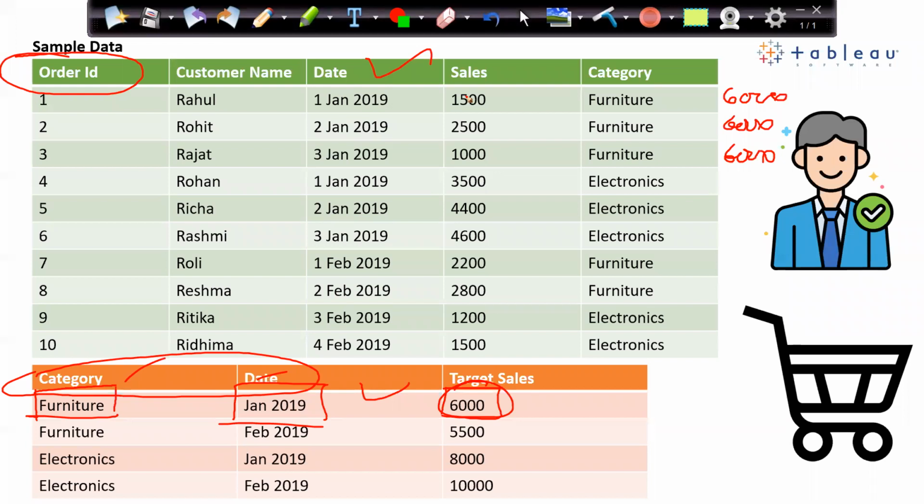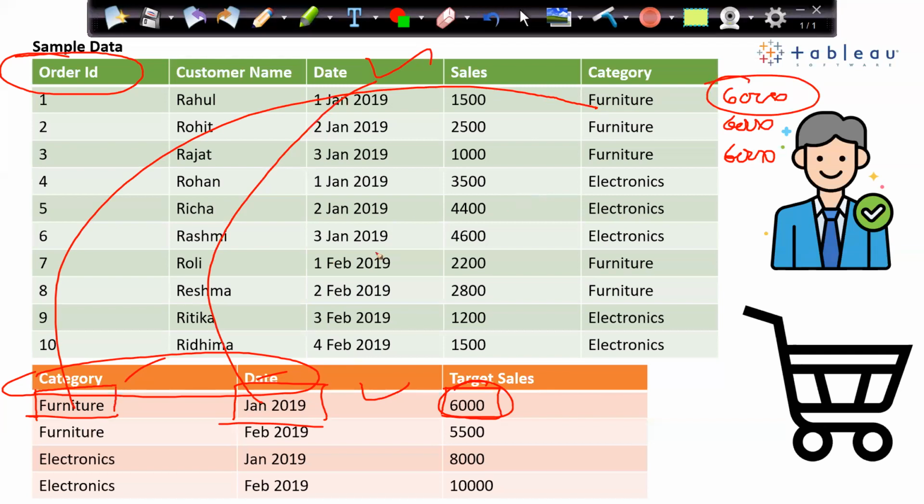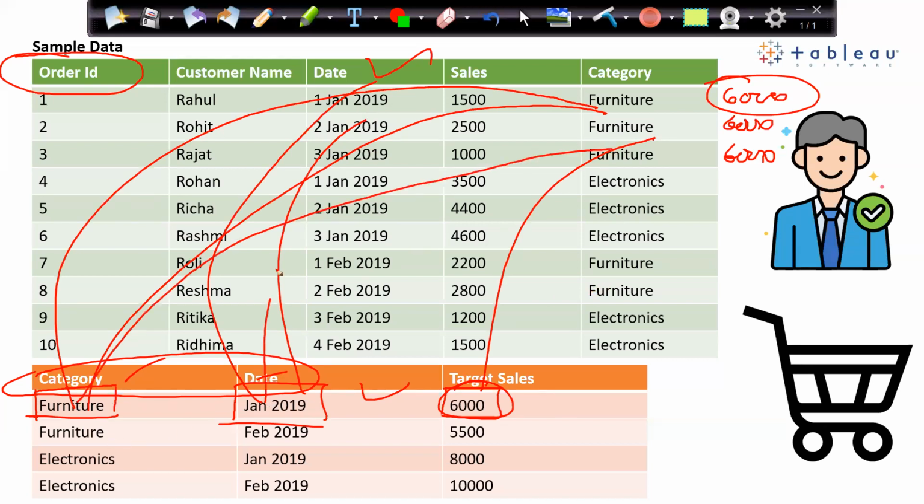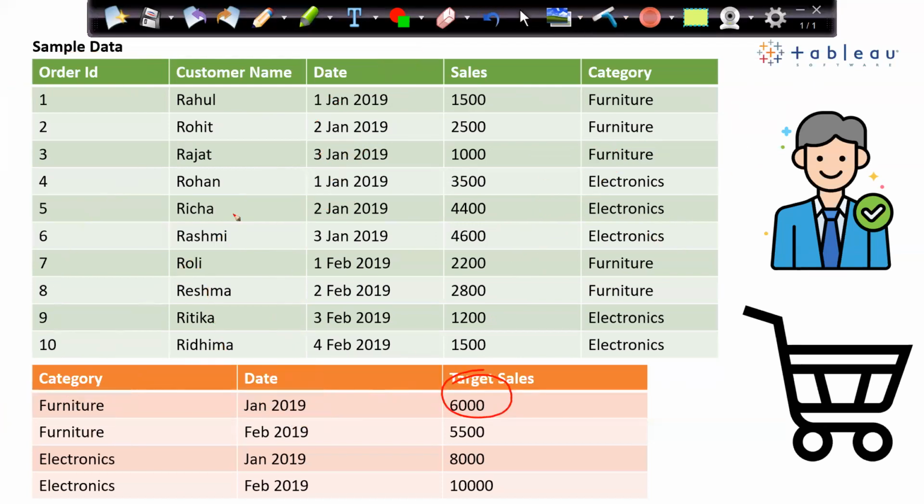Right? Because joining is a row by row operation. Furniture joins with furniture, date joins with date, I'll get 6,000. Again furniture joins with furniture, date with date, I'll get 6,000, and again the same. But this 6,000 is the target of the month of January, not for an individual customer.